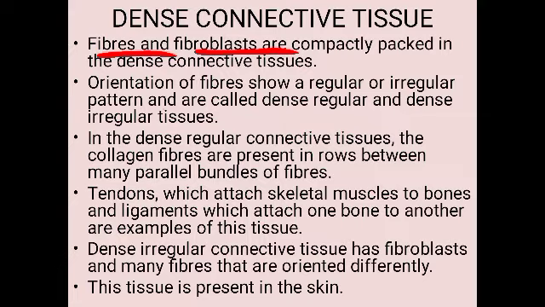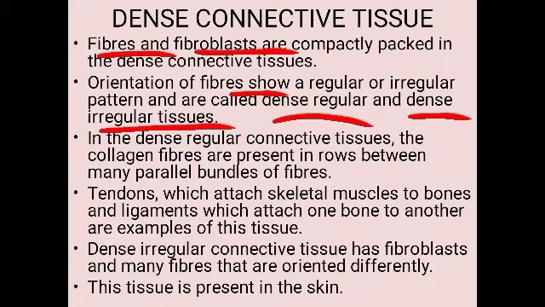The orientation of these fibers can show a regular or irregular pattern. That is, the arrangement of these fibers can be seen in a regular or in an irregular pattern, and they are called dense regular or dense irregular connective tissue. If the fibers are arranged in a regular pattern, then that connective tissue is called dense regular connective tissue, and if the fibers are irregularly arranged, it is called dense irregular connective tissue.